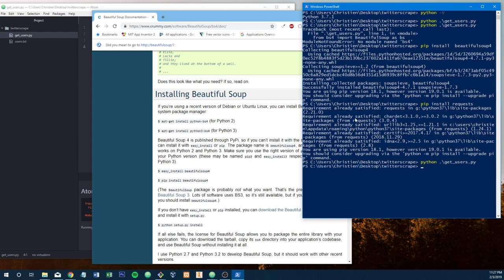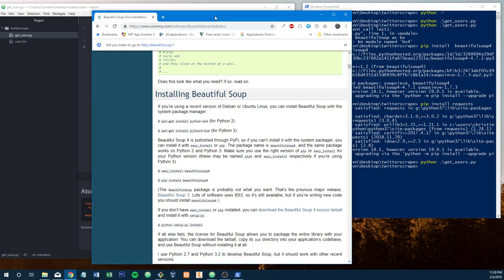Perfect. So just to go over this, Beautifulsoup is going to be for parsing the HTML page that we're scraping, and the way we get the HTML is we use the requests library, and the requests library is actually a wrapper around urllib3, which is a native Python library for getting stuff from the internet, posting information to the internet, really just navigating the internet through commands and getting whatever the web pages return to you. So requests is just a really nice wrapper. It makes things a little bit easier to navigate data-wise.